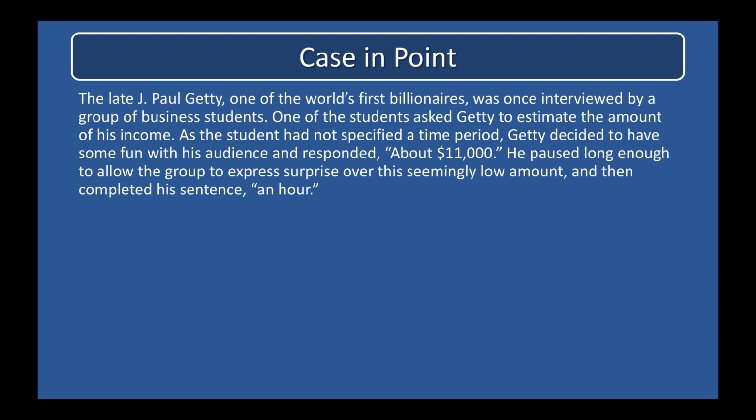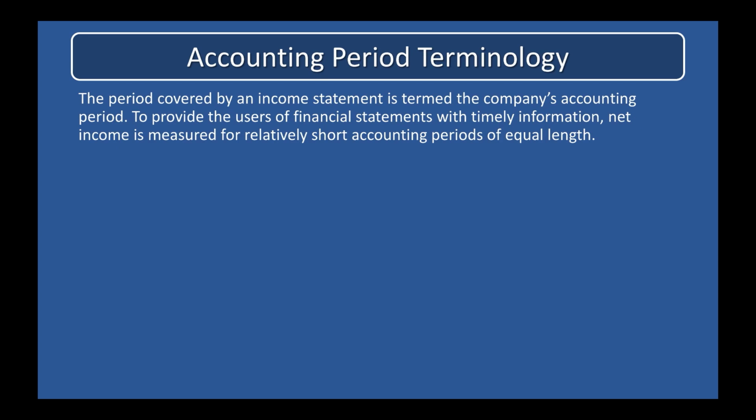The late J. Paul Getty, one of the world's first billionaires, was once interviewed by a group of business students. One of the students asked Getty to estimate the amount of his income. As the student had not specified a period, Getty decided to have some fun with his audience and responded, "About $11,000." He paused long enough to allow the group to express surprise over this seemingly low amount, and then completed his sentence, "An hour." The period covered by an income statement is termed the company's accounting period.